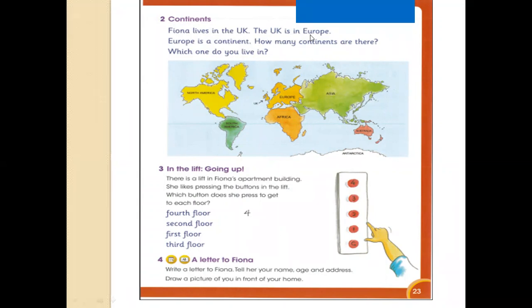The UK is in Europe. Europe is a continent. How many continents are there? Which one do you live in? As you can see in the picture, 1, 2, 3, 4, 5, 6, 7. How many continents are there? 7. We are going to discuss it in detail. Just write 7 here.